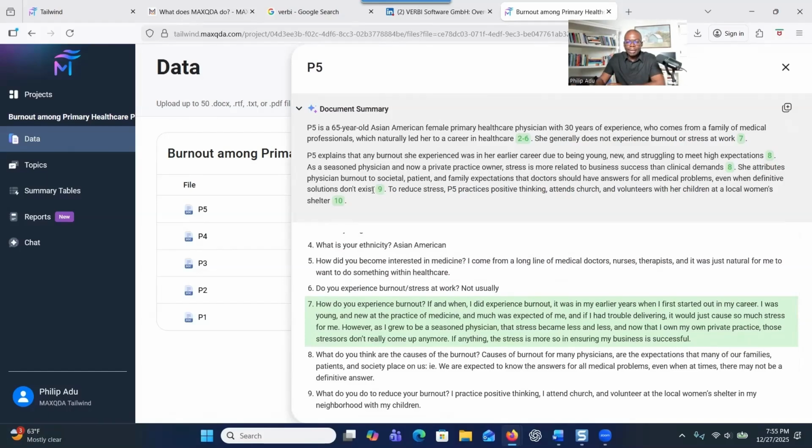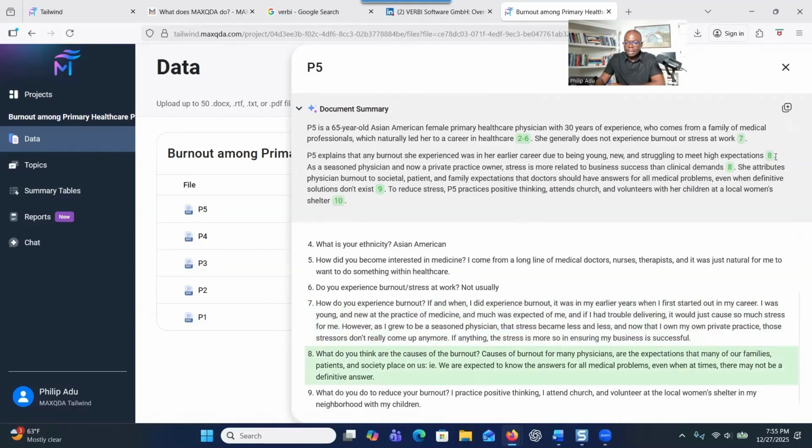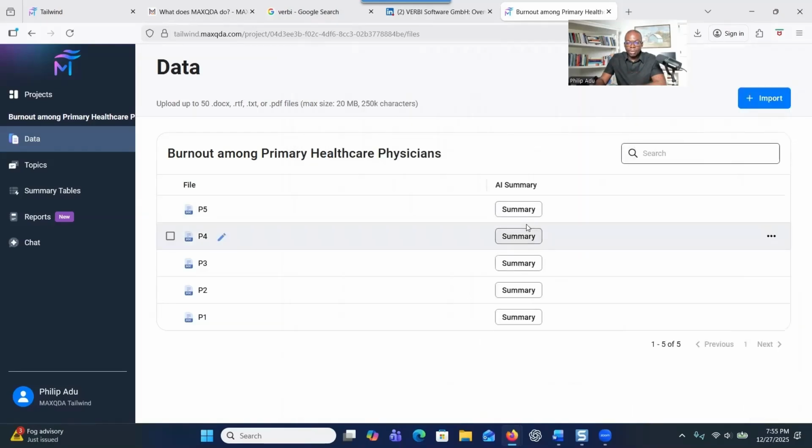So you can see here that you can click on the green links and then it will show you where the evidence is. So you can read this one and also see the evidence, and it helps you to verify this information, right? If the system is providing that summary for you and also a link, you can look at the link there, look at the source or the evidence, and see whether what the system is providing to you is adequate, right? Or it is good. So you can do the same thing for the other ones.